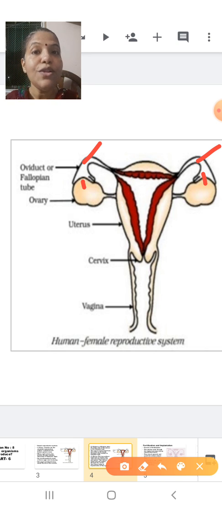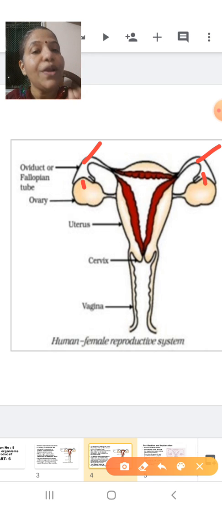Students, you already know that the ovary is responsible for the production of the ovum, the female gamete. The process of release of the ovum from the ovary is called ovulation. After ovulation, when the egg or ovum is released from the ovary, the ovum is collected by a tube-like, duct-like structure called the oviduct, or the fallopian tube.